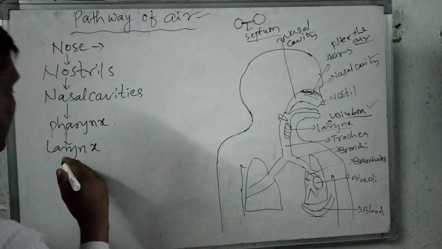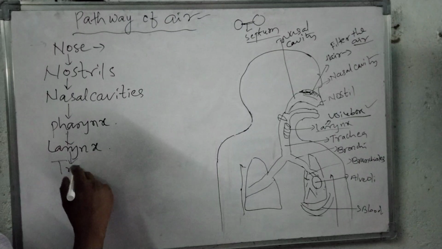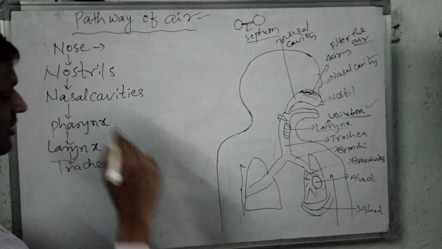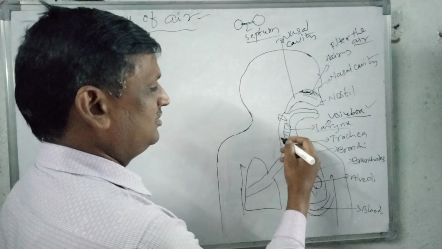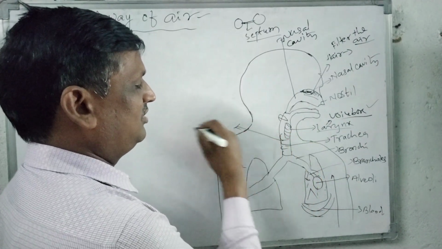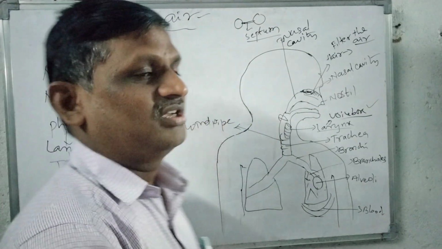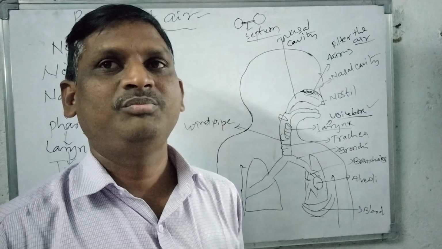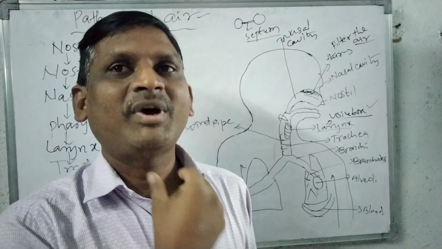The next one after larynx is trachea. Another important thing is trachea. See trachea, this is the trachea here. The trachea is also called windpipe because there is a passage of air through this pipe like structure.